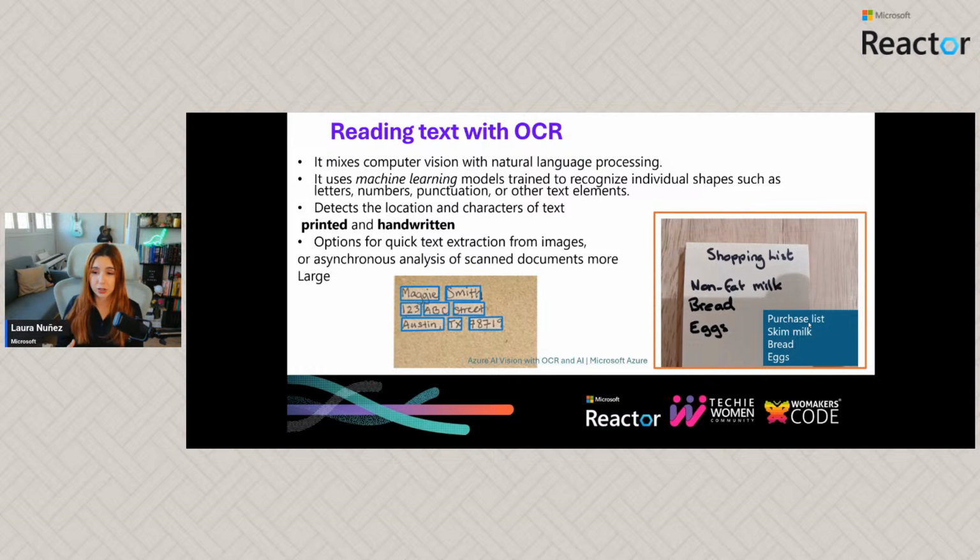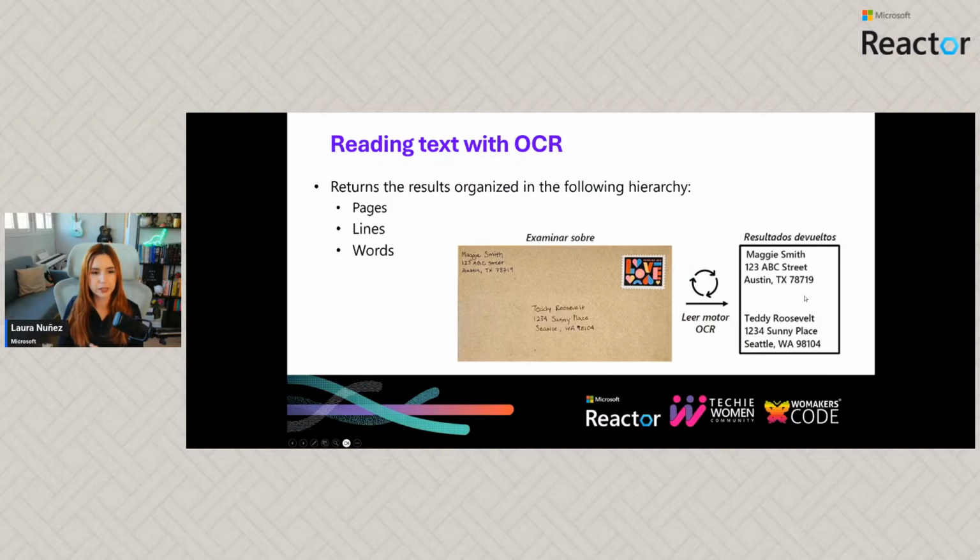It could be text showing up on a sign that we want to read, right? So we take the picture and then we provide it to the vision service, and it's going to be able to recognize, to extract what's the text that's written in there. It's going to be able to analyze, even if it's handwritten, the shape of the letters, numbers, and punctuations and other text elements, and then convert them into digital text, right?